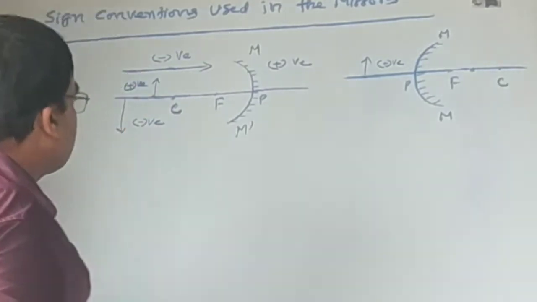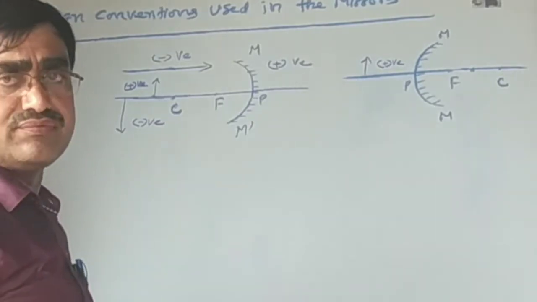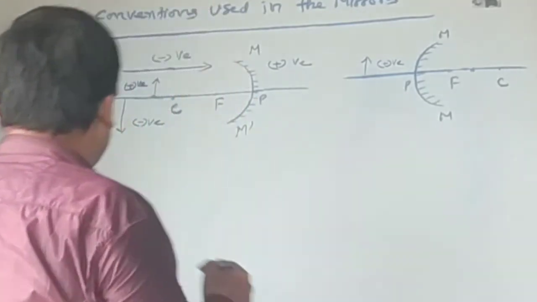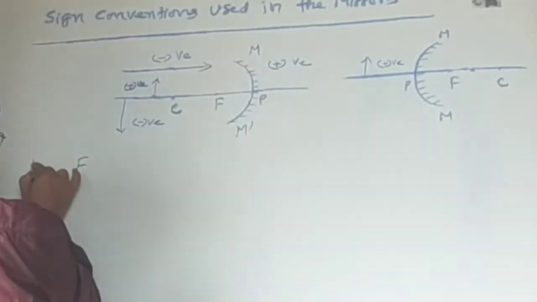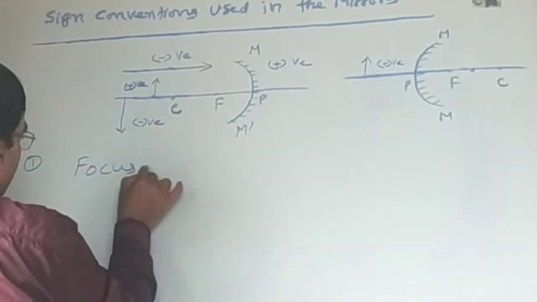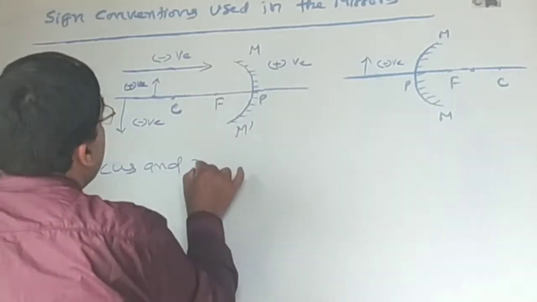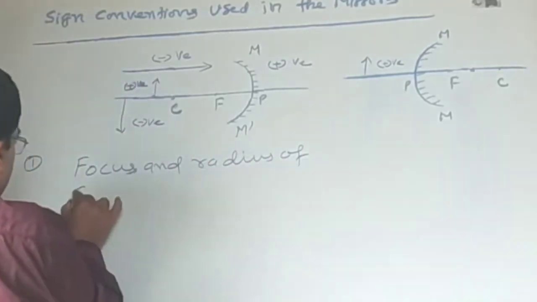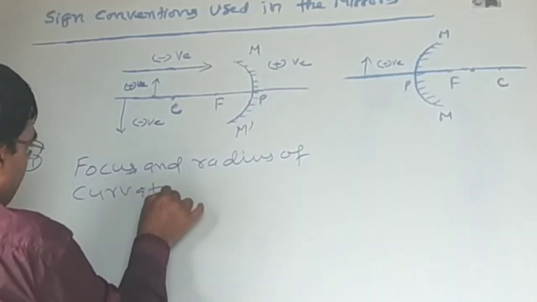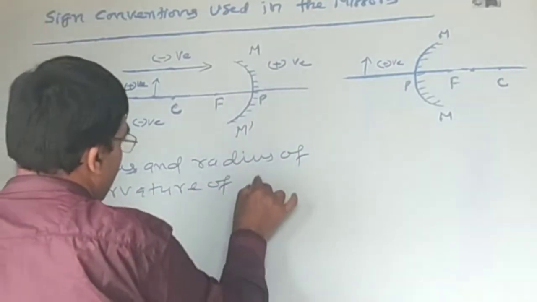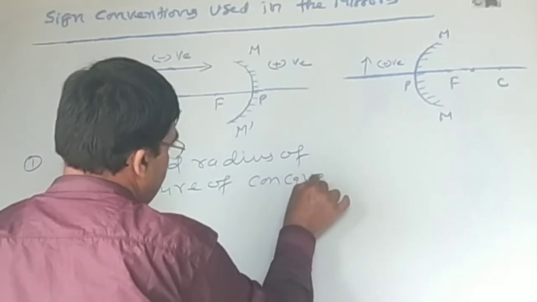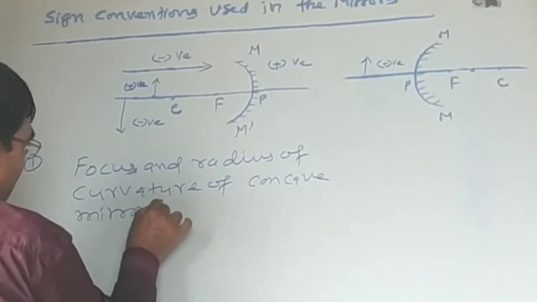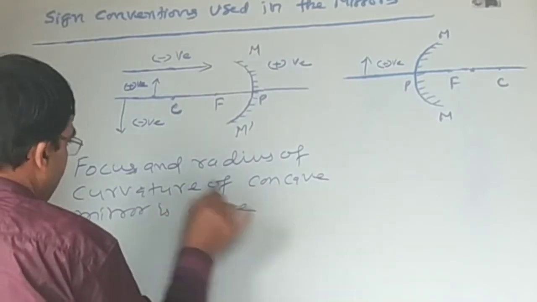Focus and radius of curvature of a concave mirror are negative.